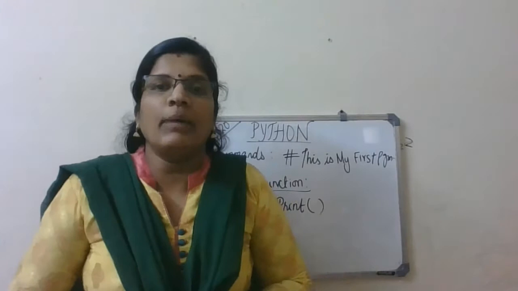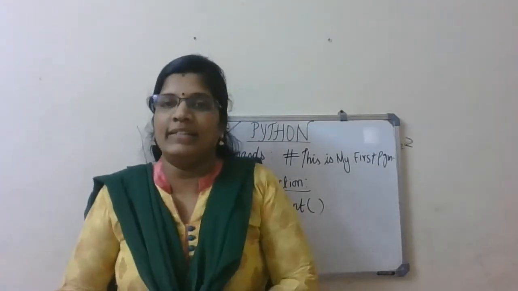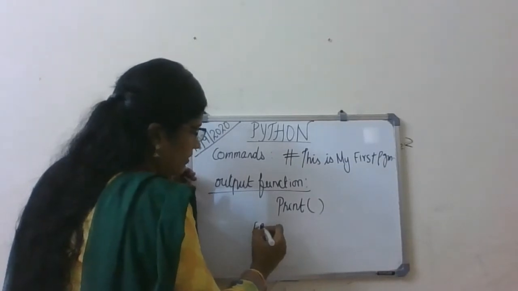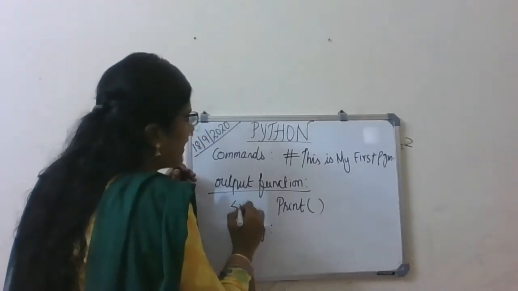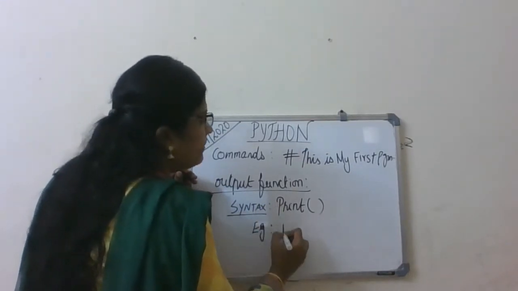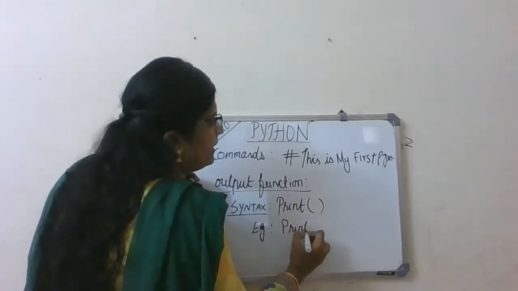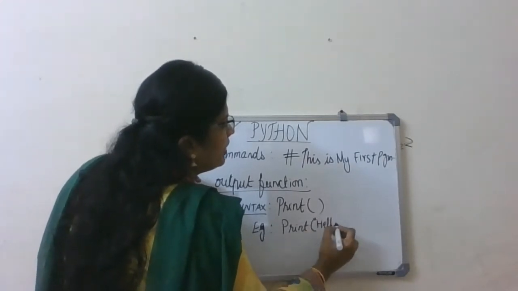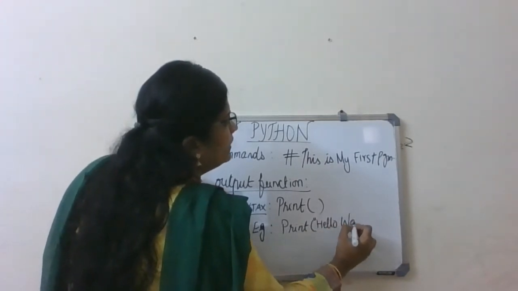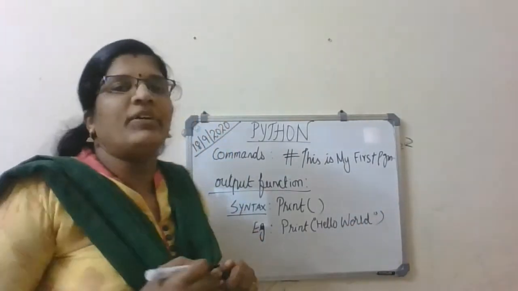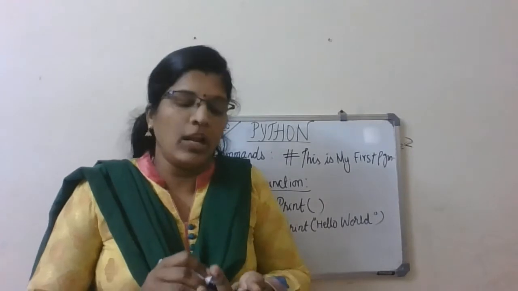If you write it in double quotation, that will be displayed as it is. This is the syntax. Example: print "Hello world". So I have written it with double quotation, print hello world.